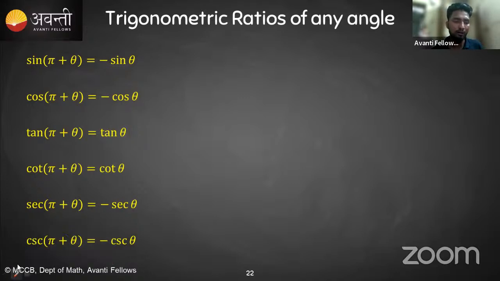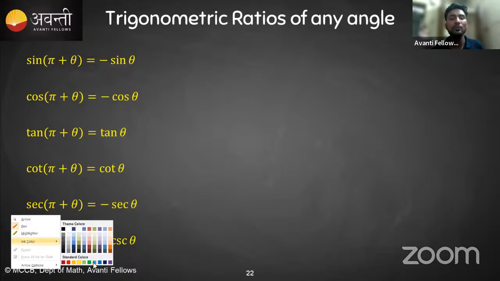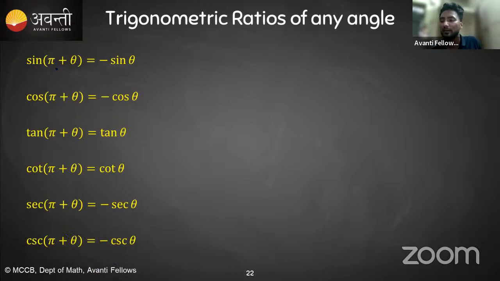I think for now I don't need to explain these things because you already know that. What is pi plus theta? Can anybody tell me? Can you tell me in which quadrant pi plus theta will be? In which quadrant? Pi plus theta, or 180 plus theta. If you can answer, tell me quickly. Give the response a little faster.